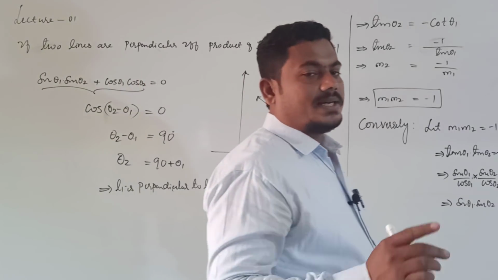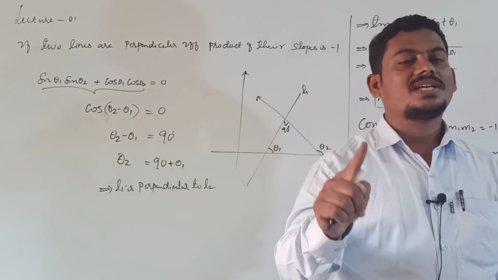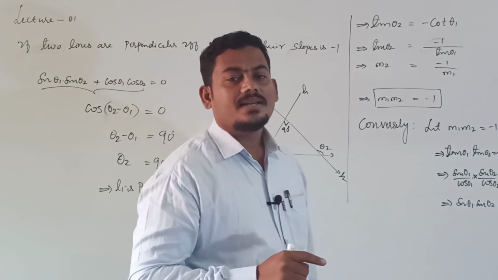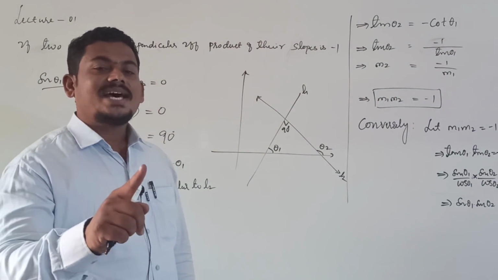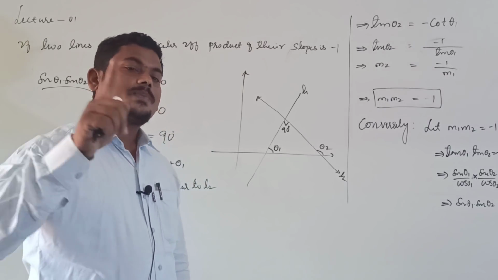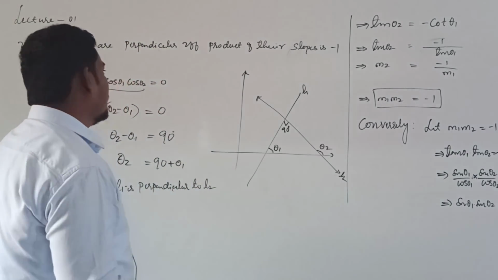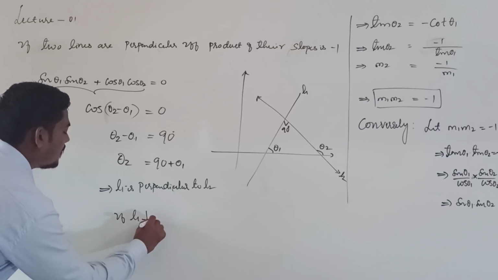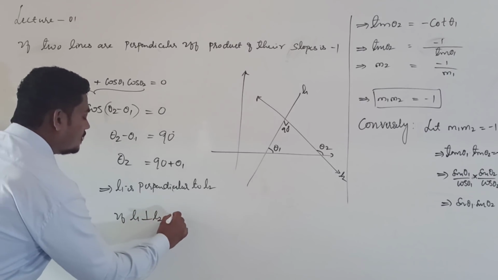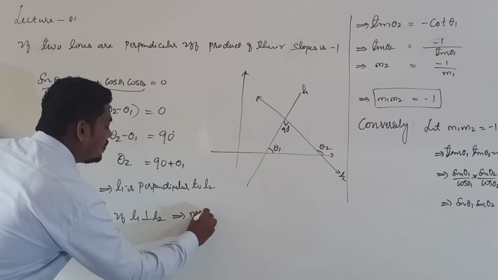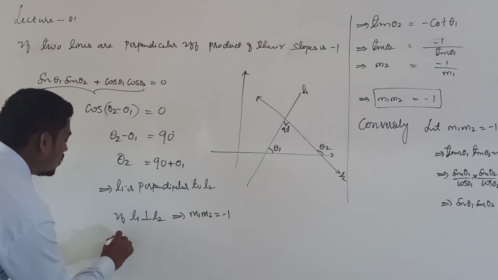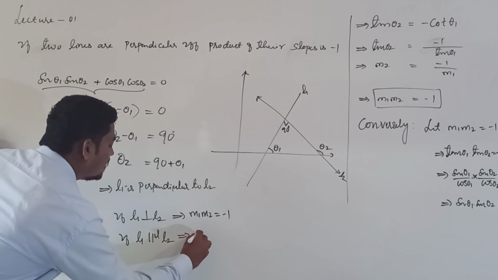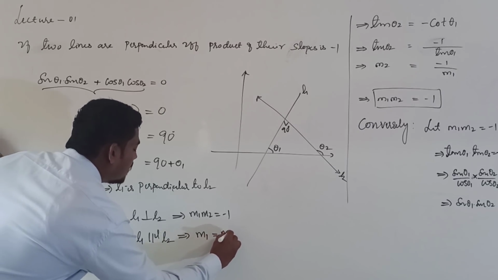Just remember this concept. If two lines are perpendicular, the product of their slopes is equal to minus 1. Suppose the product of slopes is equal to minus 1, then the lines are perpendicular. It is the first condition. If two lines are parallel, then their slopes are equal. If slopes are equal, then the lines are parallel. Lastly, I write one conclusion. If L1 is perpendicular to L2, then m1 into m2 is equal to minus 1. One more conclusion, if L1 is parallel to L2, then what do you conclude? Then their slopes are equal, m1 equal to m2.